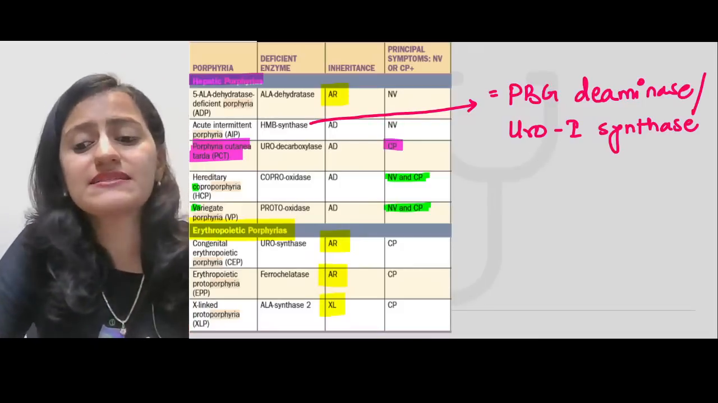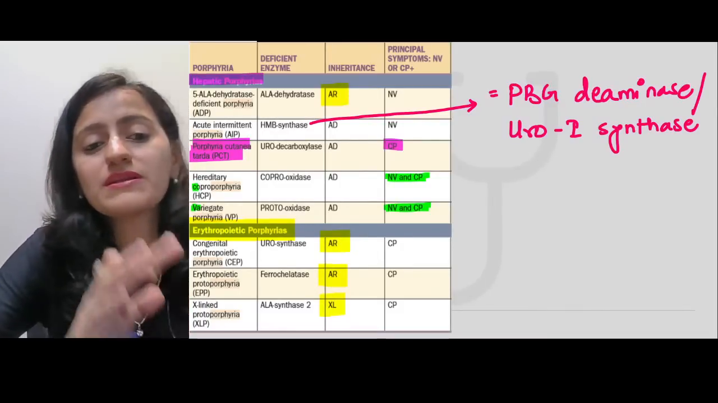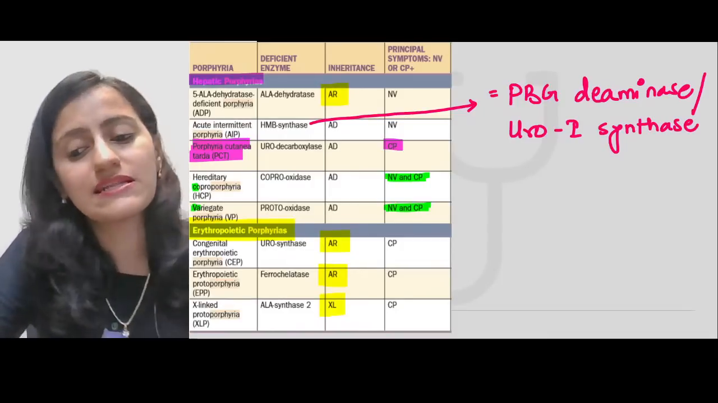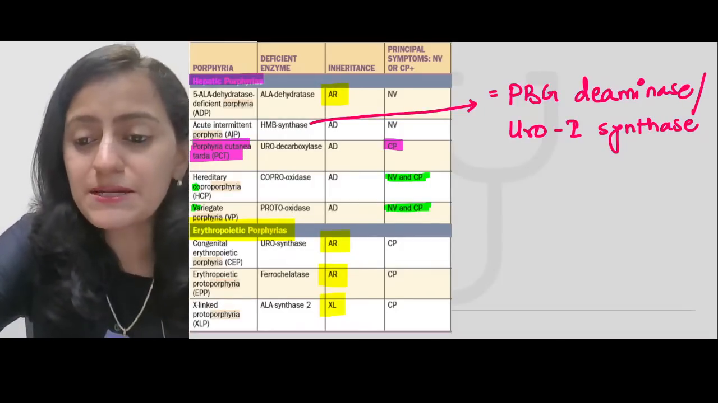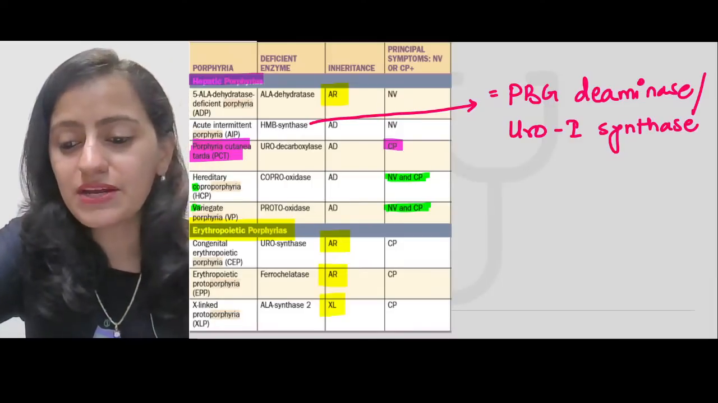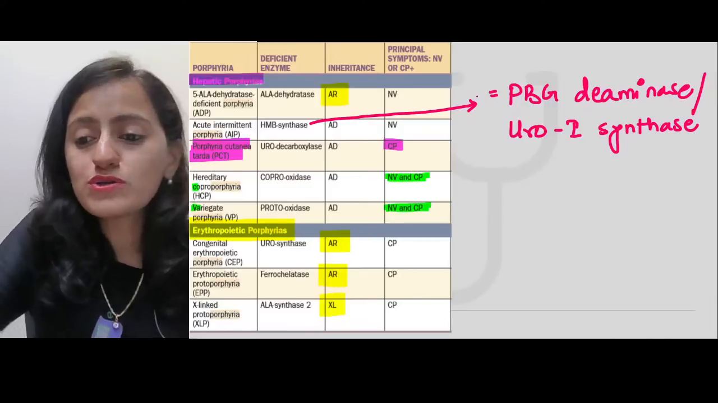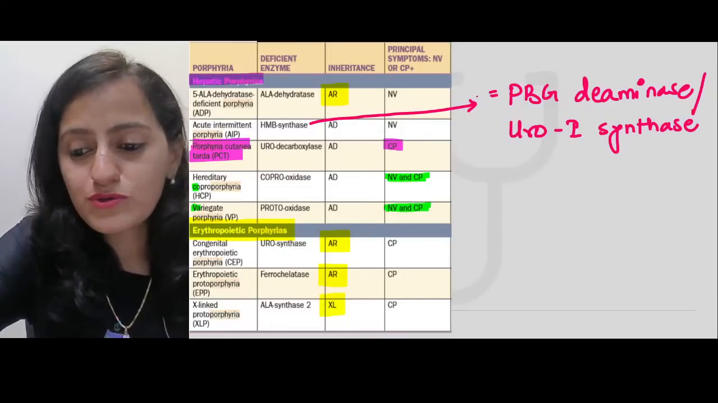Let's again revise this, learn the mnemonics here. Now basically, which is autosomal dominant, which is recessive, which is neurovisceral, and which is cutaneous. Okay, let us learn that. We'll revise this 2 to 3 times so that this topic gets ingrained in our brains forever. Okay. So which is autosomal dominant, or rather which is autosomal recessive?